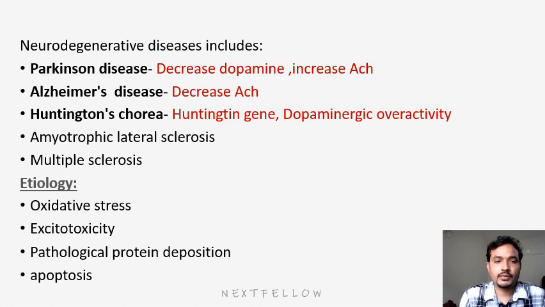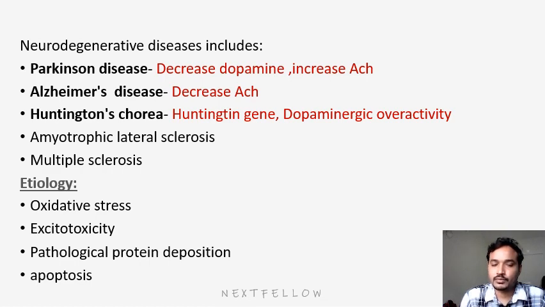So, what are the types of neurodegenerative diseases? We have Parkinson disease, Alzheimer's disease, Huntington chorea, amyotrophic lateral sclerosis, and multiple sclerosis. Different diseases will have different pathophysiology. We will see each one. First, Parkinson disease: the main pathophysiology is a decrease of the neurotransmitter dopamine and an increase of acetylcholine. There will be an alteration in the dopamine-acetylcholine balance.